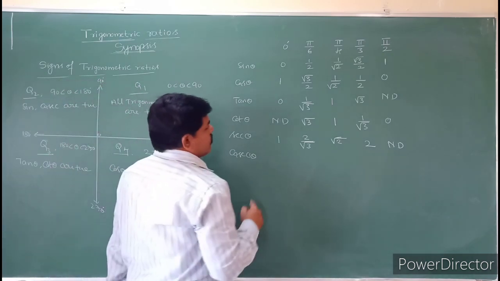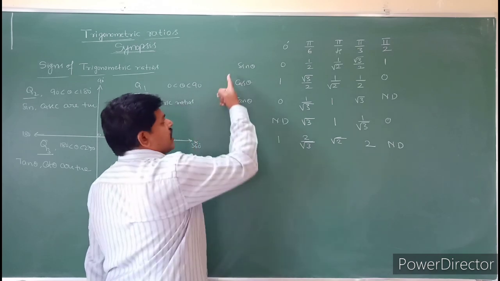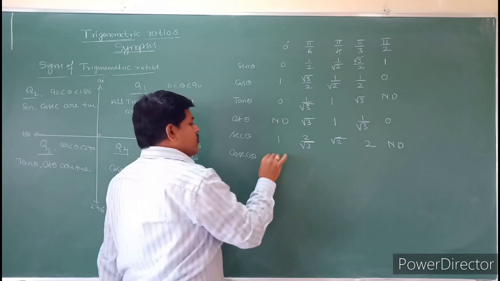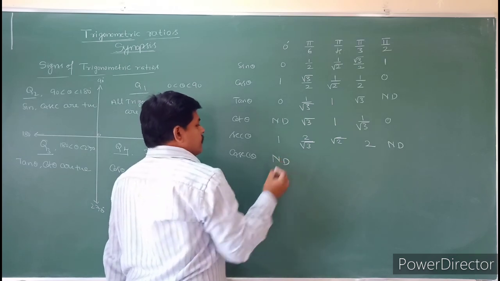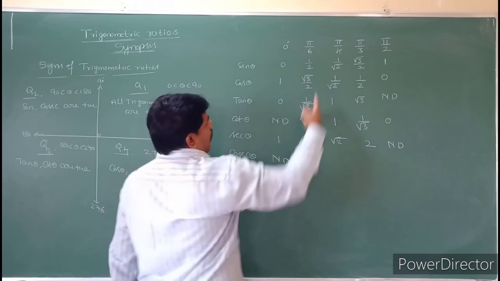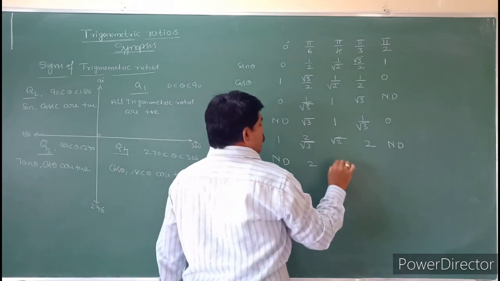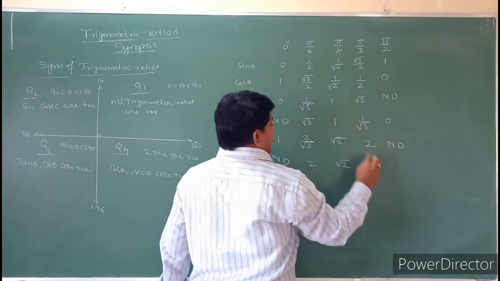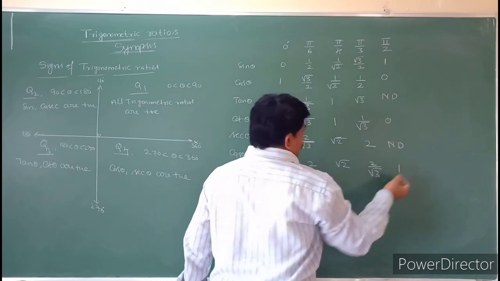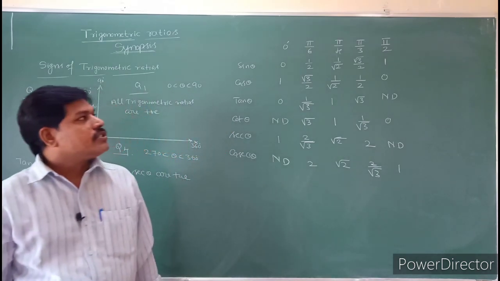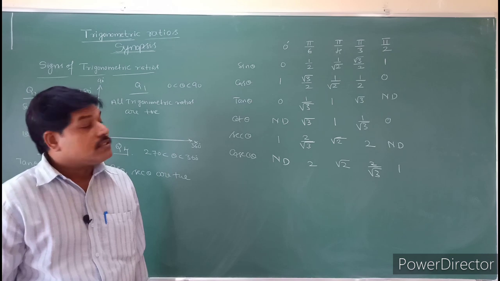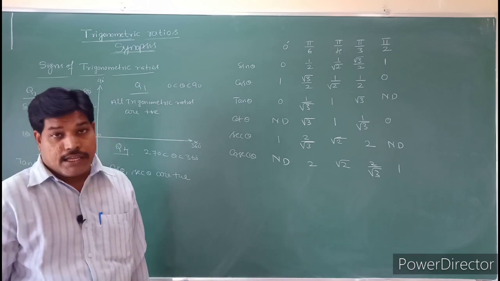So cosecant, what is the cosecant? Cosecant is nothing but the reciprocal of sine. So this is 0, and the reciprocal is 1 by 0, which is not defined. Then 1 by 2 becomes 2, 1 by root 2 becomes root 2, root 3 by 2 becomes 2 by root 3, and 1 is 1. So see that, some trigonometric angles and certain trigonometric ratios of certain angles.